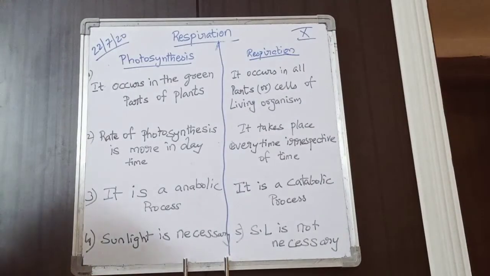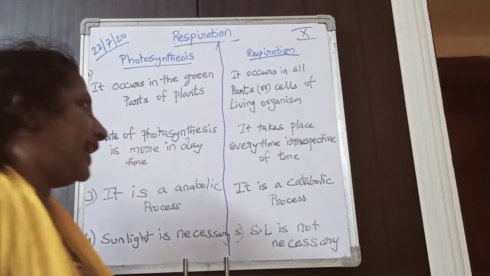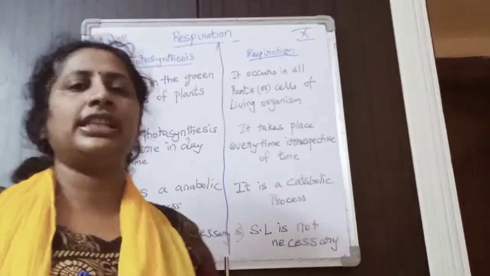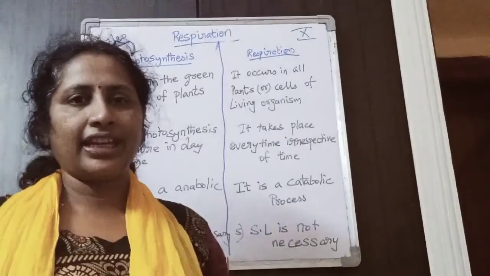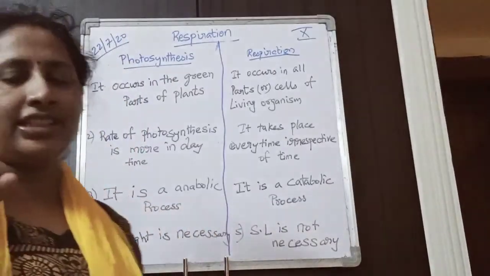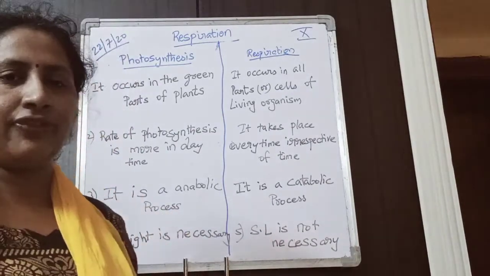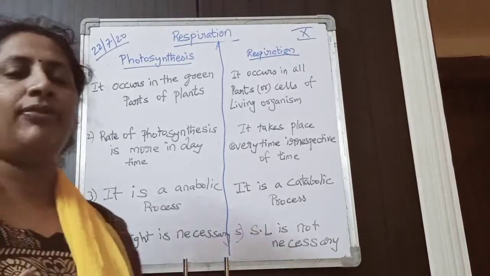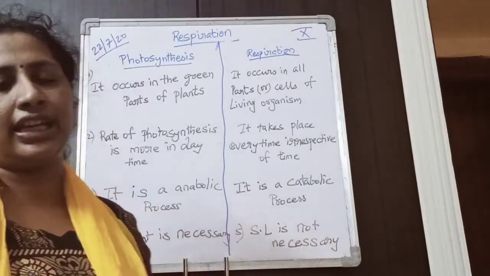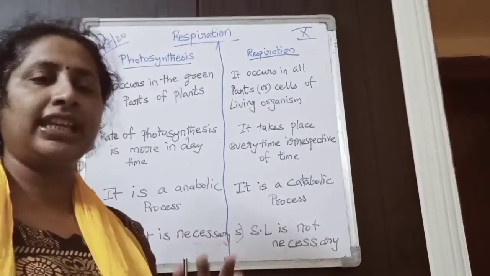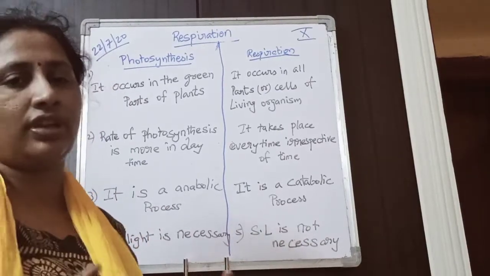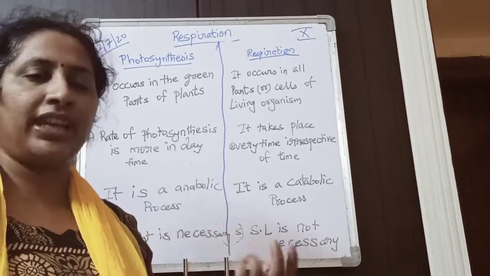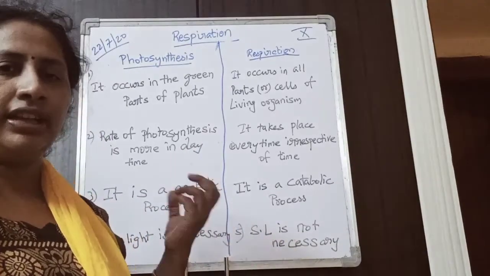Next, the rate of photosynthesis is more in daytime. We have seen that in photosynthesis, there is a light reaction and a dark reaction, so sunlight is necessary for photosynthesis. Photosynthesis mostly occurs during daytime, which means the rate of photosynthesis is more, and food preparation is more in the daytime.